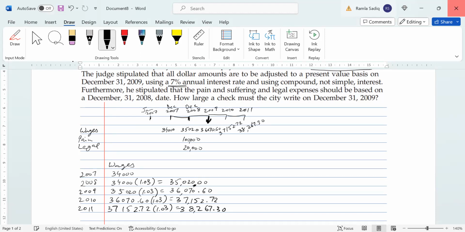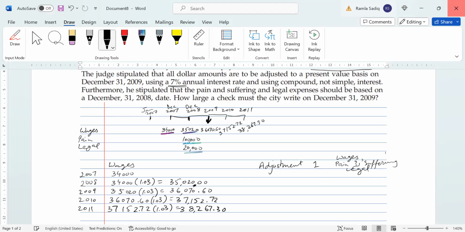So let's start off with our next calculation. Let's see everything that we have to bring forward to 2009. And so here we'll see that we're going to focus on these three values. We've got 34,000, 35,020, 100,000, and 20,000. These are the values that we want to bring forward to 2009. So we'll call this adjustment 1, okay? And this adjustment is going to include salaries and wages. It will include our pain and suffering charges and our legal expenses.